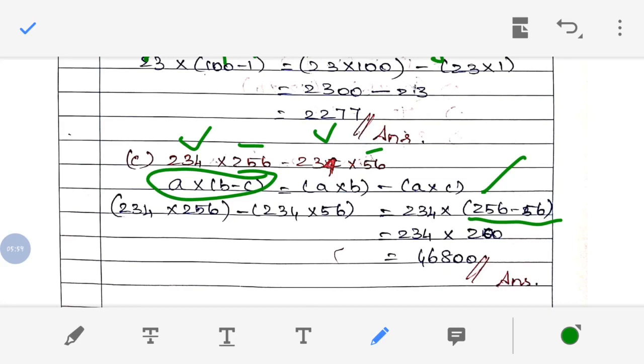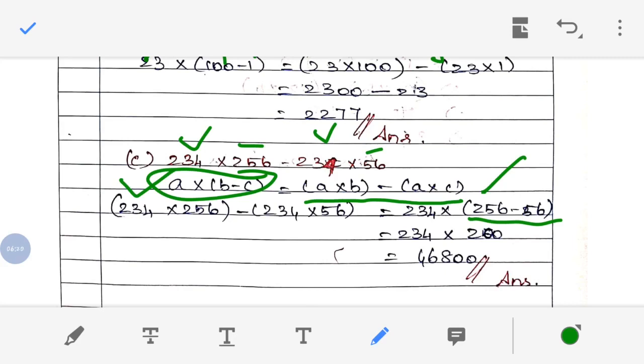Am I right? So here they have given this as a question. So what do we have to write? We have to write in this format, A into B minus C. So this you have to write as it is. Then 234 is common, right? So 234 into 256 minus 56.